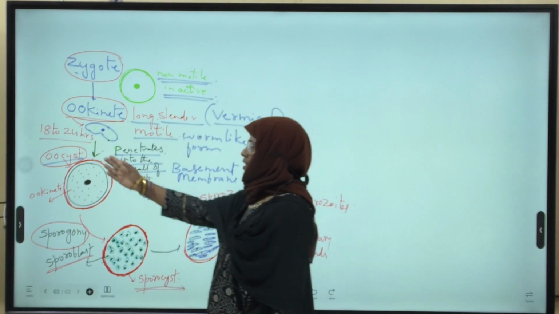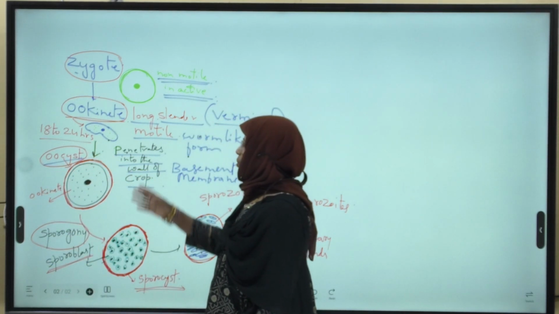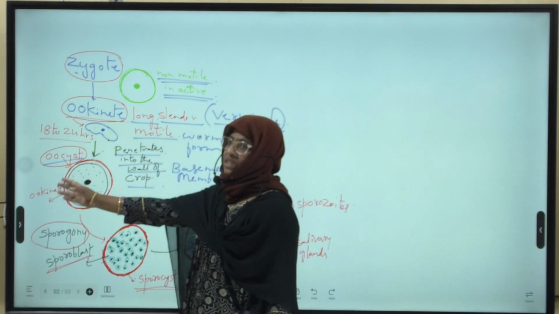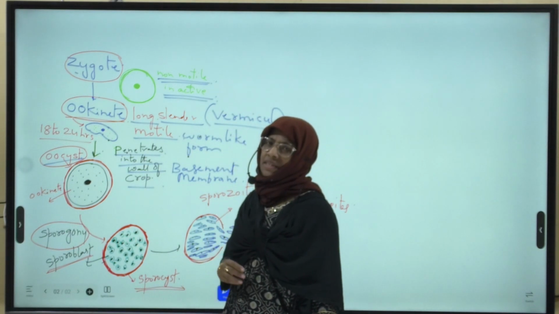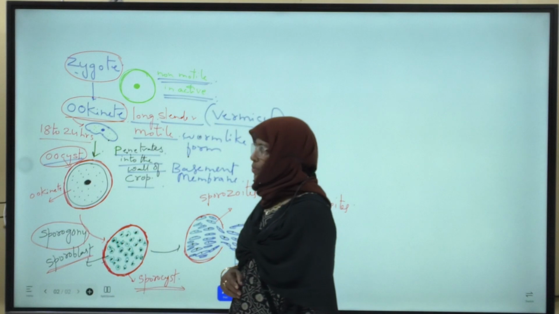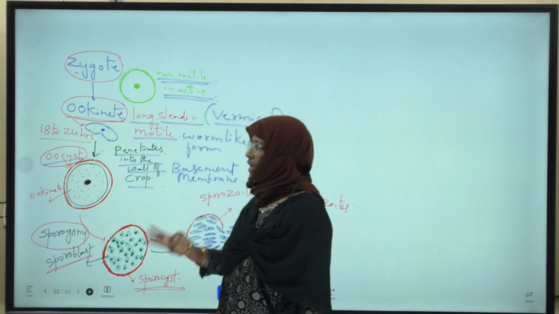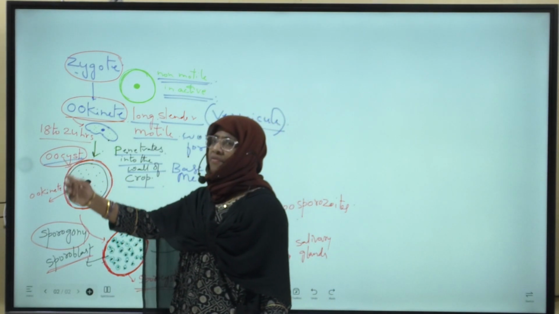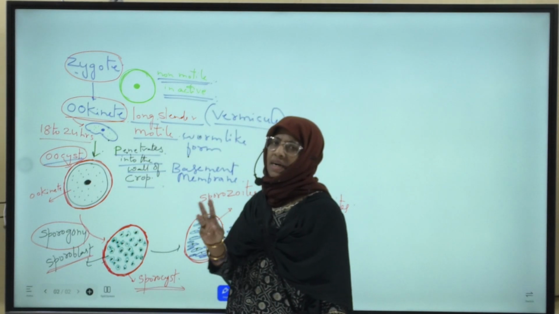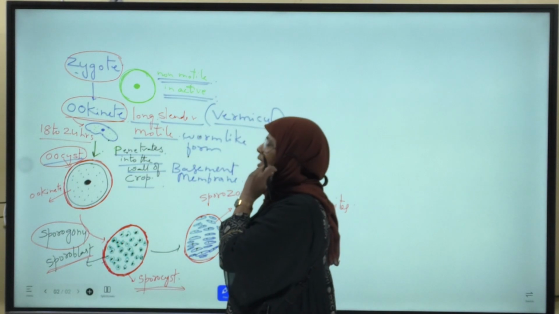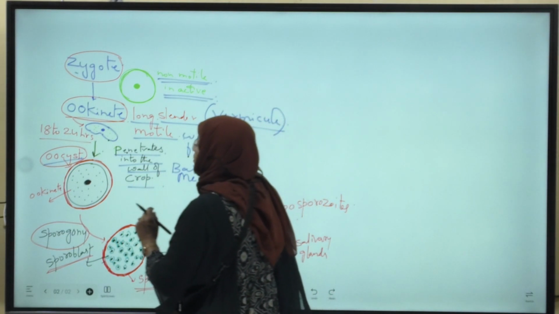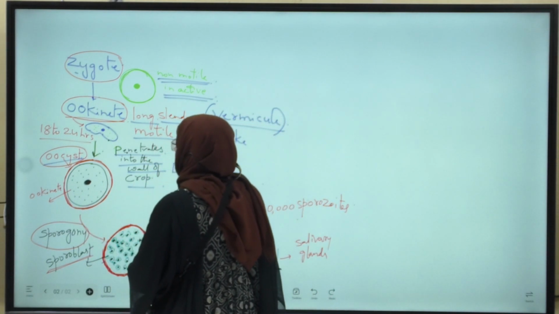Here the formation of Ookinete and the formation of oocyst takes place. That is the third stage in the life cycle of Plasmodium, in the mosquito phase. Now what happens?